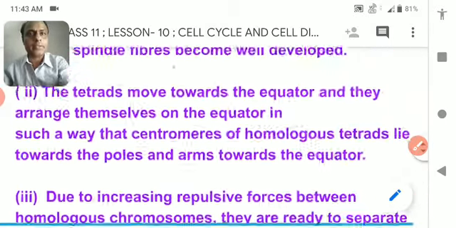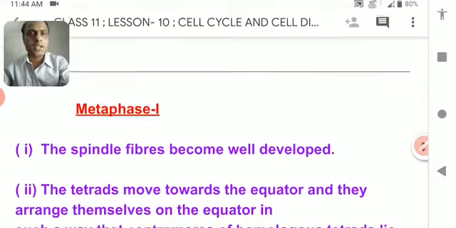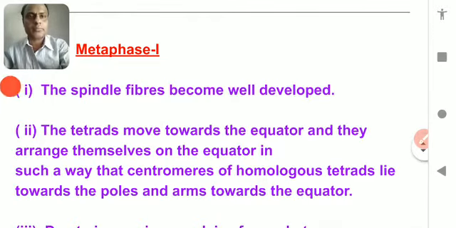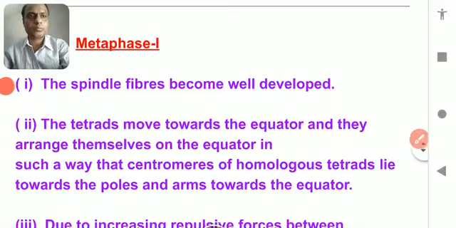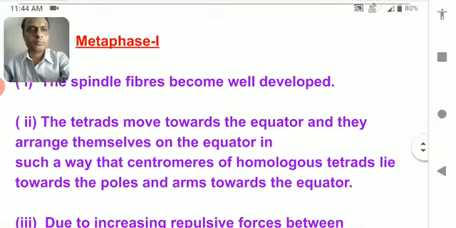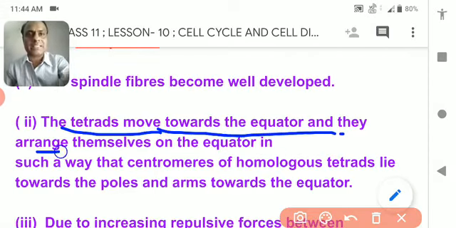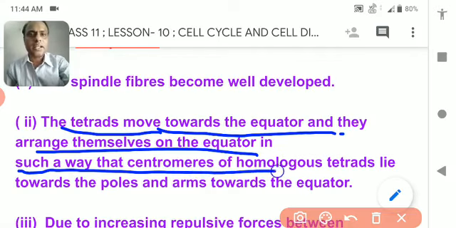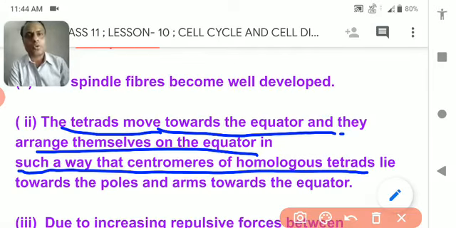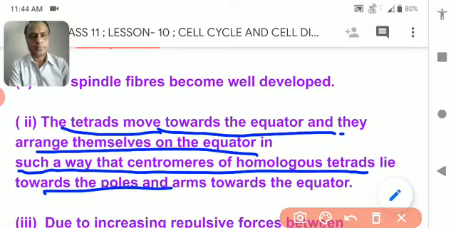So the first point is that the spindle fiber becomes well developed. Second, the tetrad, which means 4 chromatids together, moves toward the equator, and they arrange themselves at the equator in such a way that the centromere of the homologous chromosome is toward the pole.